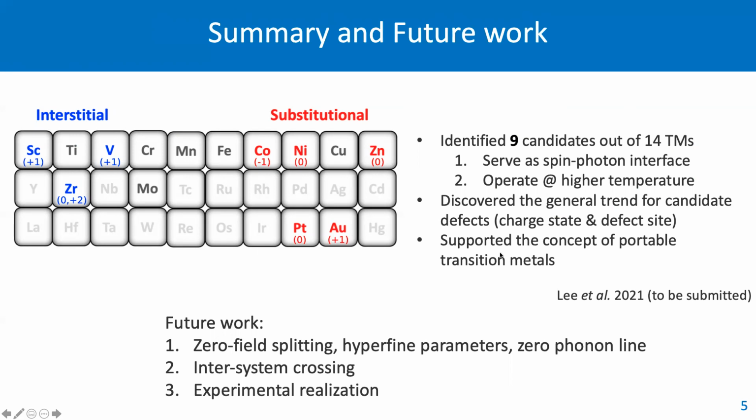For example, vanadium is also a color center in silicon carbide. This also suggests that the candidates identified here can potentially be color centers in other tetrahedrally bonded host materials. As our future work, we plan to look at zero field splitting, hyperfine parameters, zero phonon lines, and intersystem crossing to make sure those candidates can operate similarly to the NV center in diamond. And we're also looking for experimental realizations.